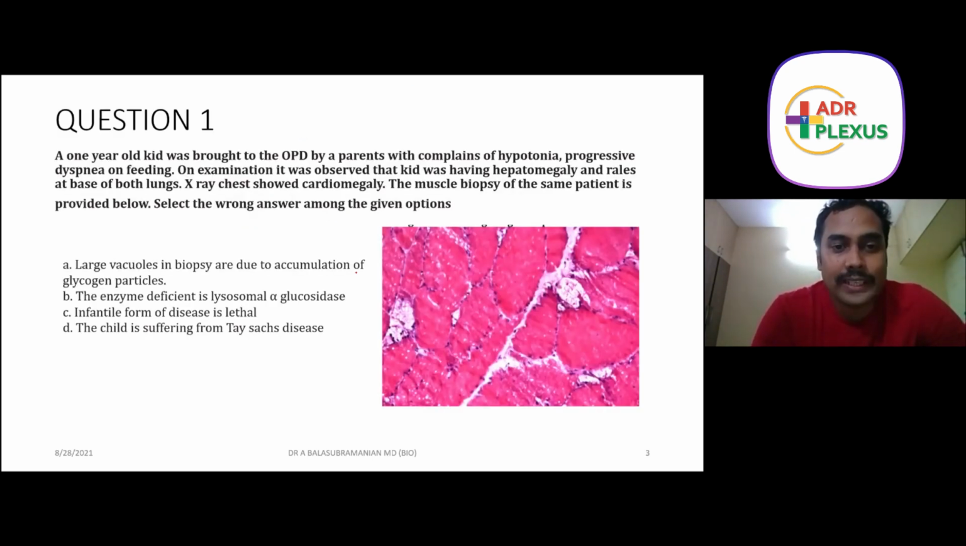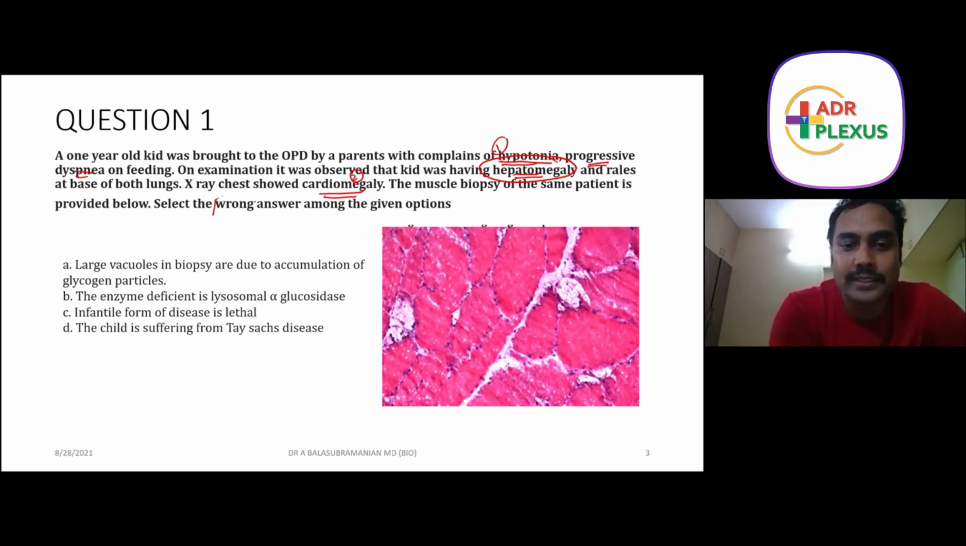A 1-year-old kid was brought to the OPD by parents with complaints of hypotonia and progressive dyspnea on feeding. I will underline the important words here, pointers or distractors, whatever they are. On examination, it was observed that the kid was having hepatomegaly and rales in both lungs. Hepatomegaly is a very important pointer here. X-ray chest showed cardiomegaly. This is pointer number 2. The muscle biopsy of the same patient is provided below. Select the wrong answer among the given options.